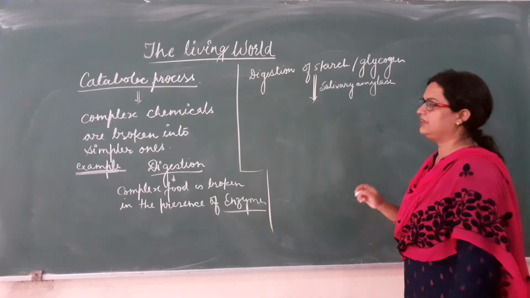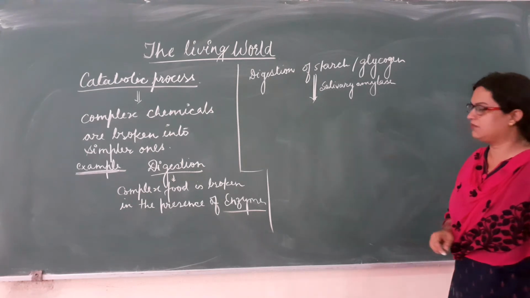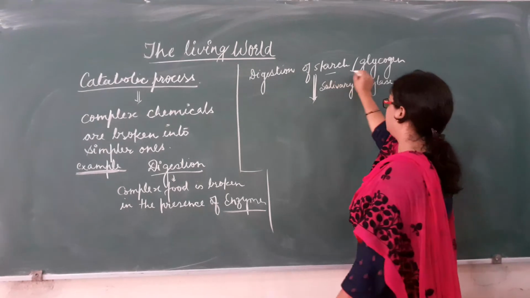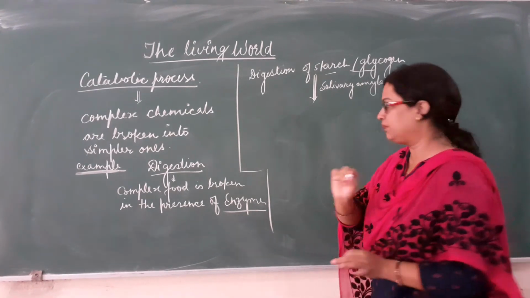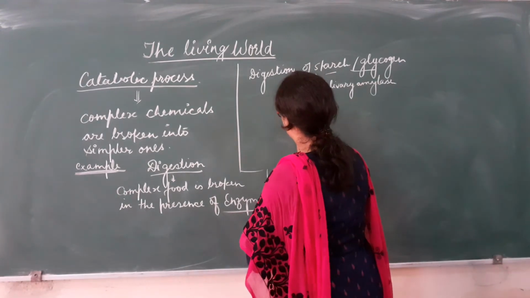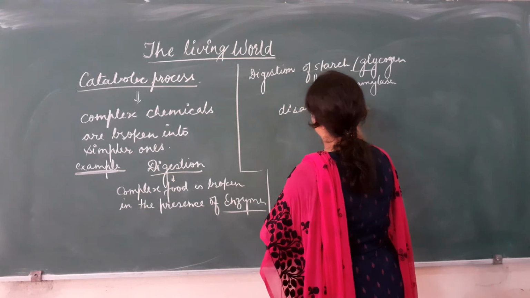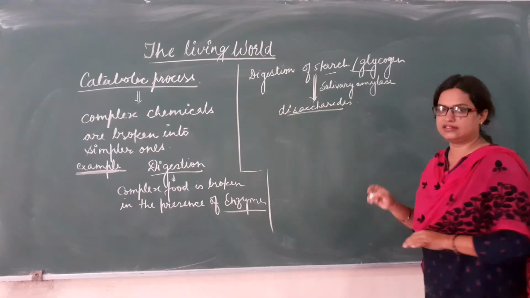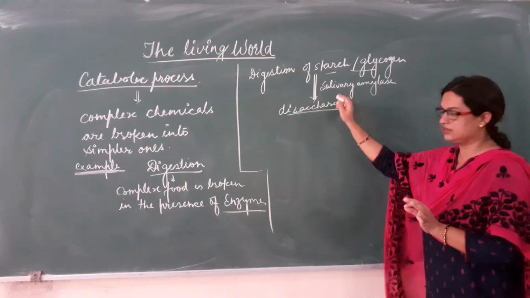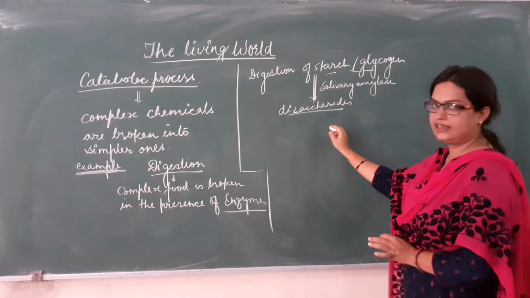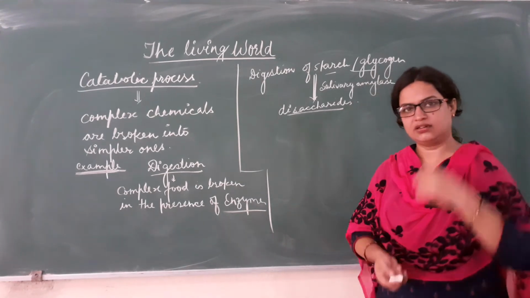So in the mouth, digestion of starch or glycogen occurs in the presence of salivary amylase enzyme, and this starch or glycogen, which is a polysaccharide, is broken into simpler disaccharides. So several molecules of disaccharides are released after digestion of starch or glycogen in the mouth. So it is a catabolic reaction. Another example is digestion of protein.